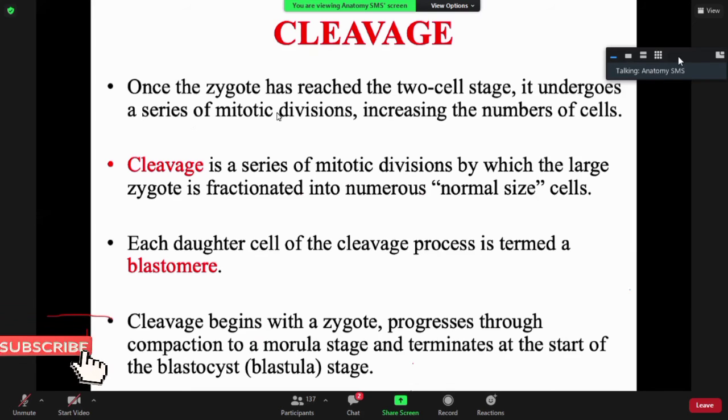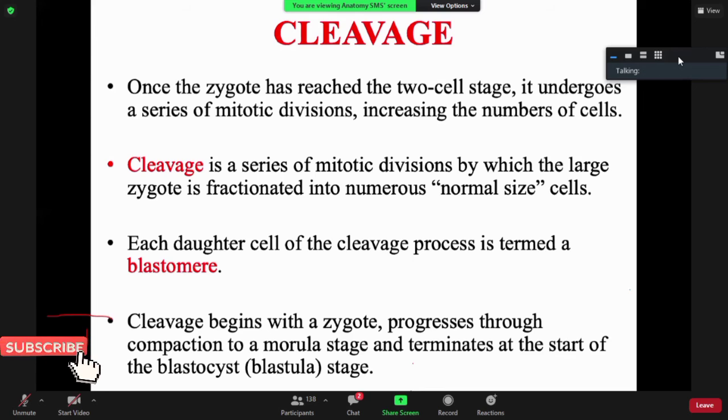So we are saying that once the zygote has reached the 2 cell stage, it undergoes a series of multicellular division, increasing the number of cells, right? So cleavage is a series of mitotic divisions, whereby the zygote is divided into numerous cells. Now these cells are equal in terms of size. Now, each daughter cell after the cleavage division is known as what? A blastomere.